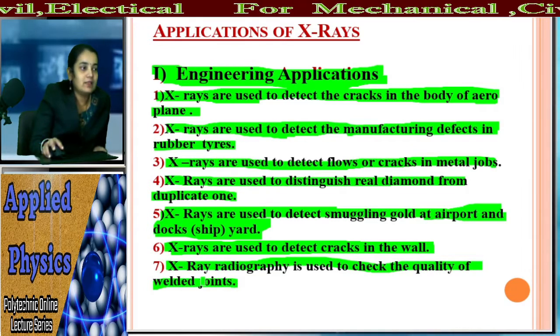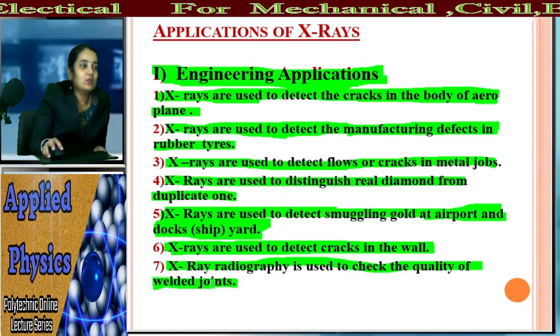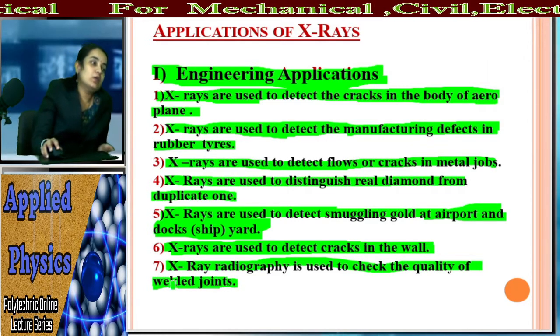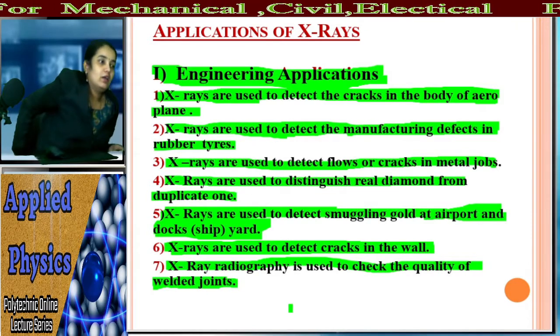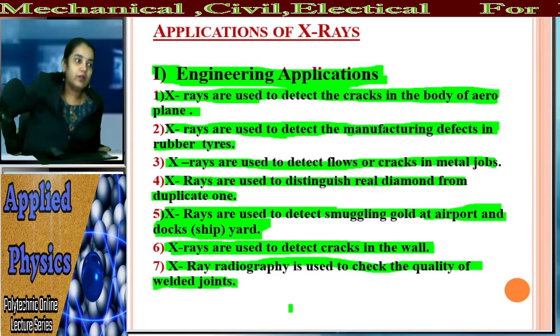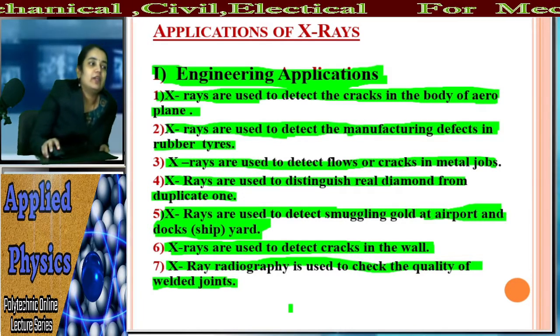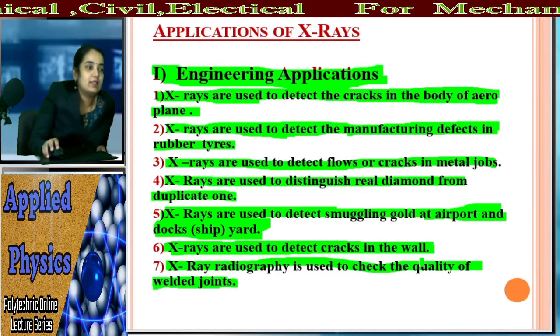If you join two parts of a metal, then that process is known as welding. Whether that quality of welding is good or not, if there is any defect in that quality of welding, that can be identified using X-ray radiography.